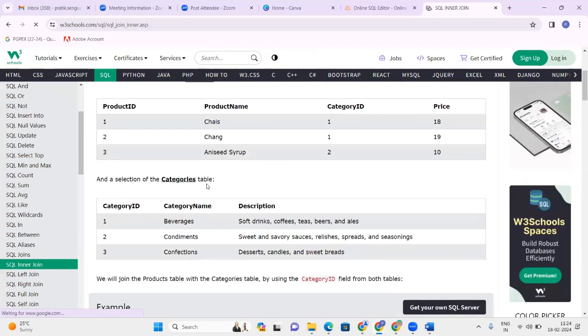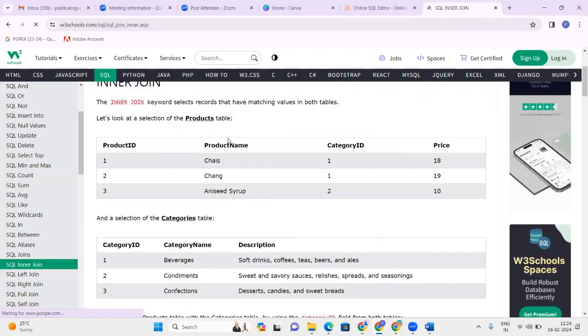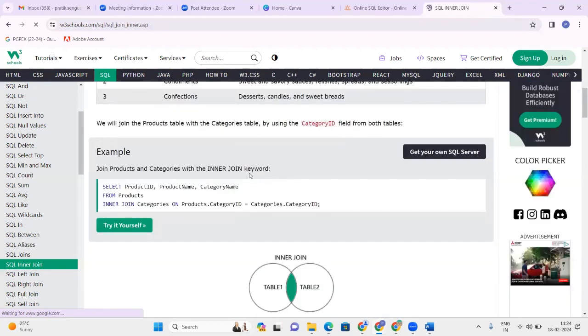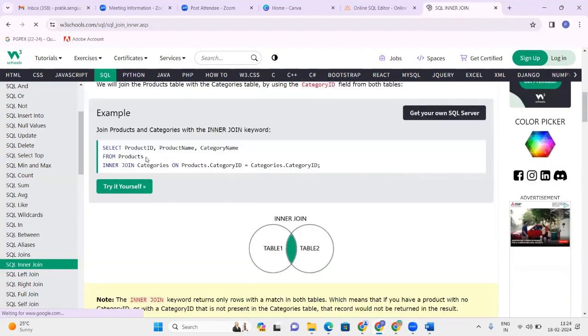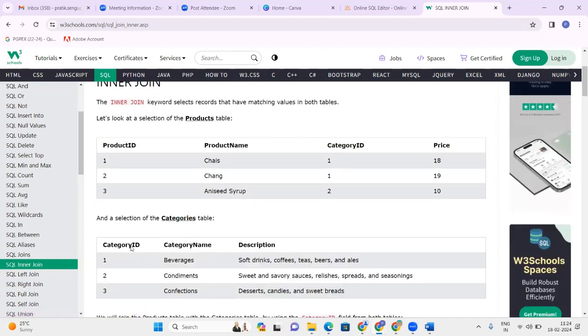Category name belongs to the category table, and product ID and product name belong to the product table. We are doing the inner join on one particular column: product.category_id equal to category.category_id. So we are joining the two tables based on the category id.